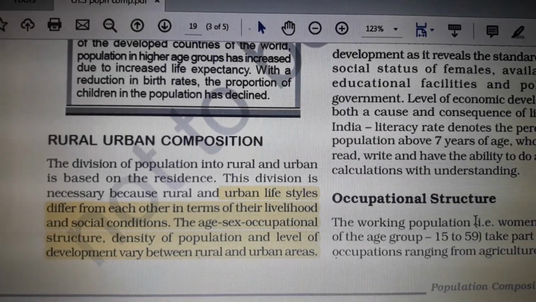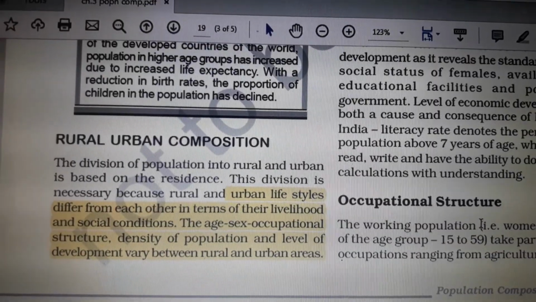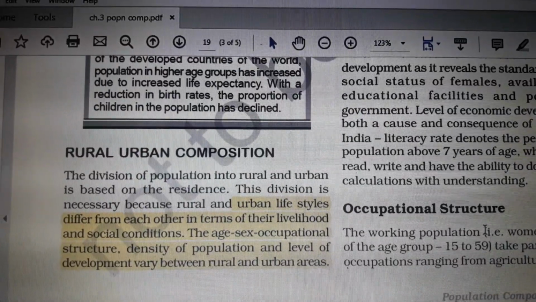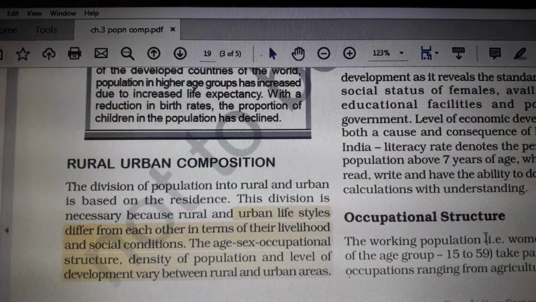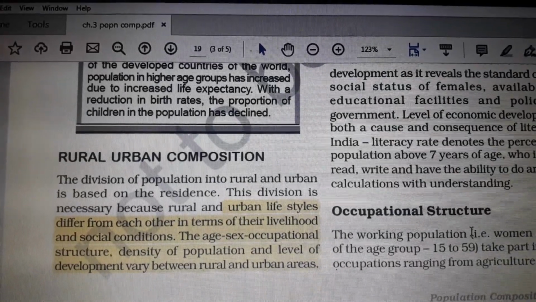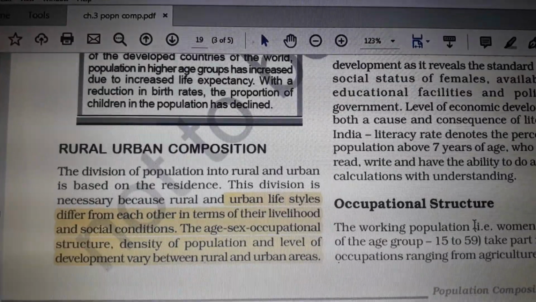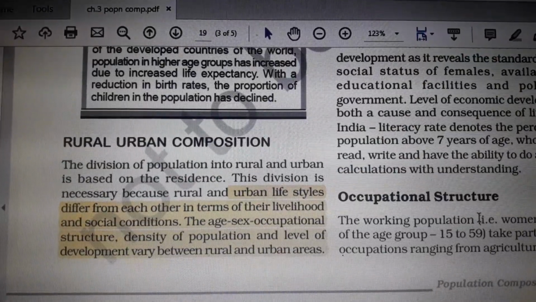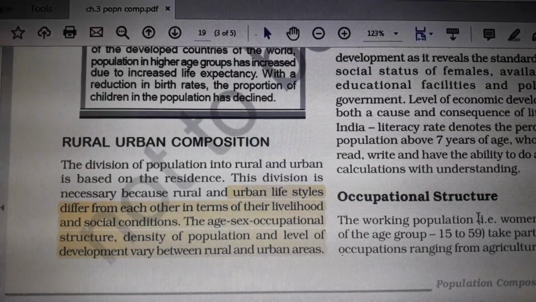It varies from country to country, because the rural lifestyle is totally different from the urban lifestyle, as it mainly depends upon purchasing power. In rural areas most people are dependent on primary activity, but in urban areas people are dependent on secondary activity. Rural people are comparatively poor and do not have all facilities. But in urban areas you can find all facilities, and they earn money and fulfill all their needs.